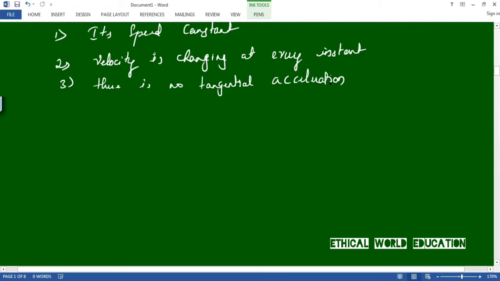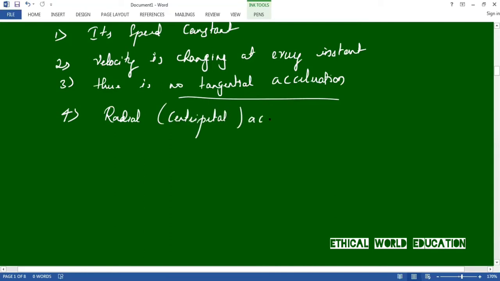So in uniform circular motion, there will be no tangential acceleration. And the last point is that it should have some radial acceleration, that is centripetal acceleration.